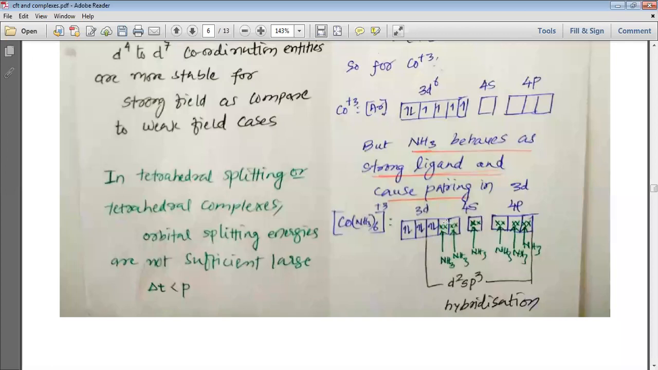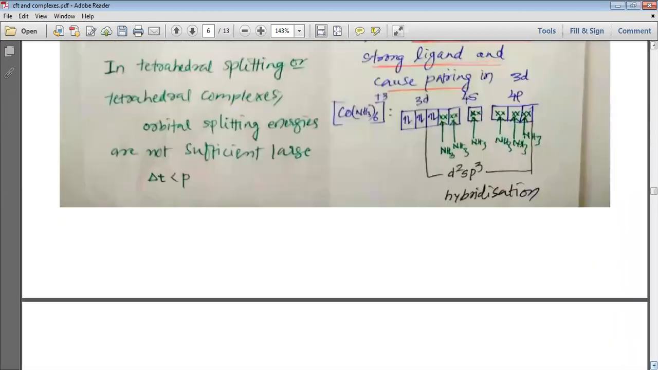So two 3d orbitals are vacant, one 4s orbital is vacant, three 4p orbitals are vacant, and thus there is a hybridization of d2sp3. Due to this d2sp3 hybridization, six new d2sp3 orbitals are formed, where the ammonia molecules come and put their electrons into them, and this is how the compound is formed. And when the compound is formed, it will have d2sp3 hybridization.